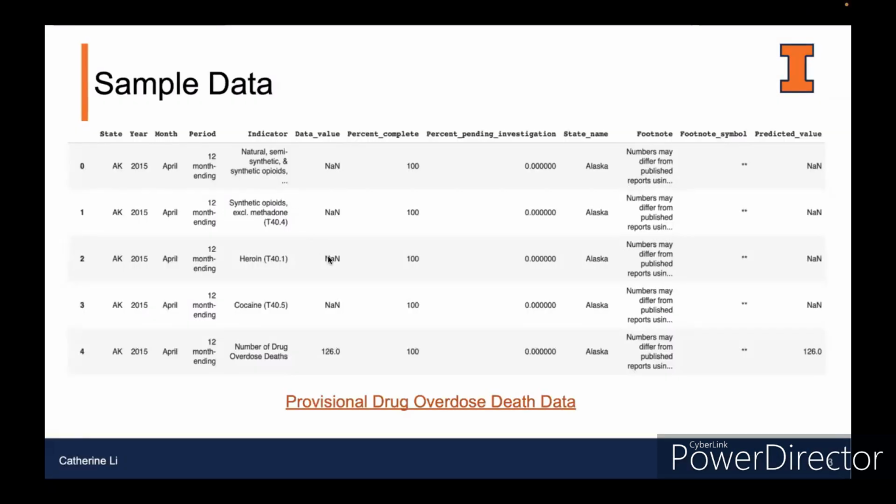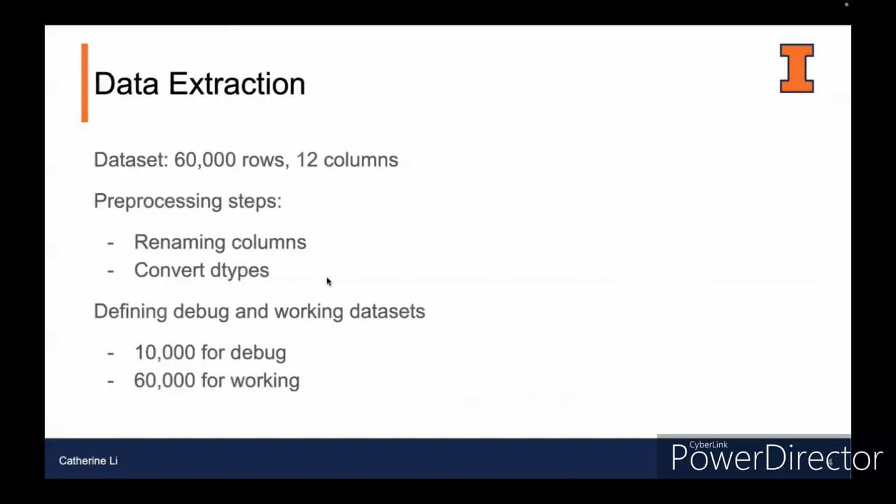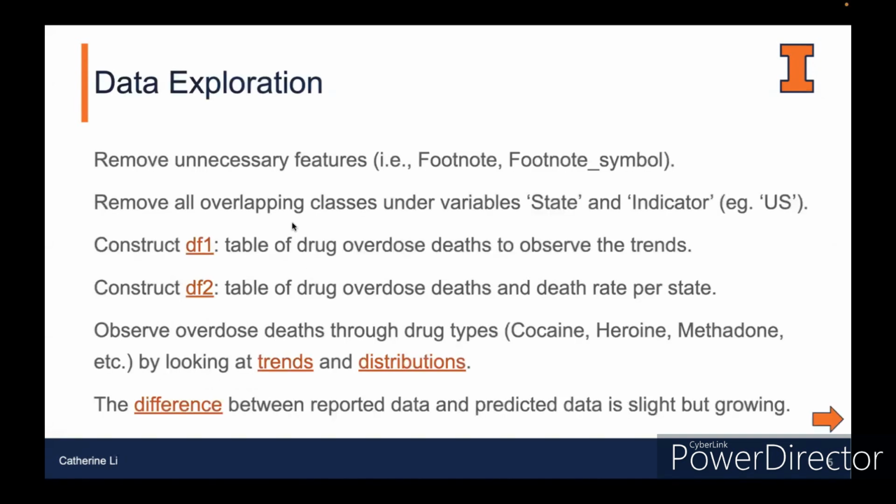Here's our sample data. We can see that we have 12 columns and 60,000 rows. For data preprocessing, we rename some of the columns and convert data types. Then we define our debug dataset and working dataset. And then we do the data exploration.